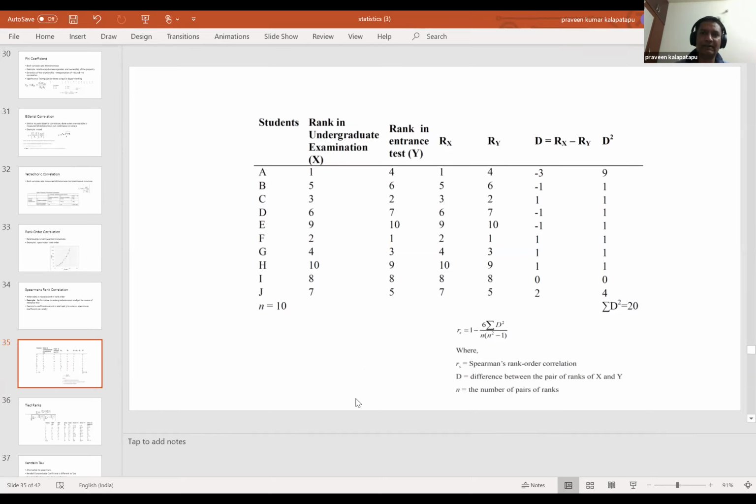And the other one is if it's -1, that means it is negative. What does that mean in the undergraduate exam? It means they are not going to perform in the entrance test. High performers in the undergraduate exam are going to fail in the entrance test. Or you can even reverse it: high performers in the entrance test are going to fail in the undergraduate exam. So the cause is not really coming out in negative and positive, because on both sides it is negative.